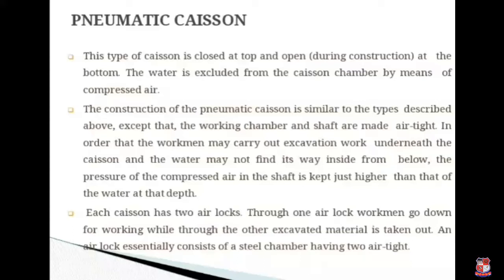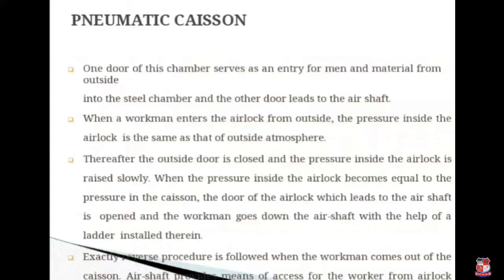An airlock essentially consists of a steel chamber having two airtight doors. One door of this chamber serves as an entry for men and material from the outside into the steel chamber, and the other door leads to an air shaft. When a workman enters an airlock from outside, the pressure inside the airlock is the same as that of the outside atmosphere.